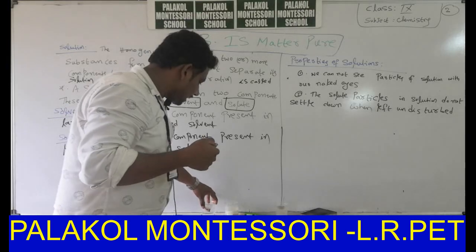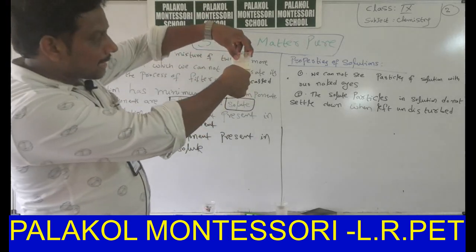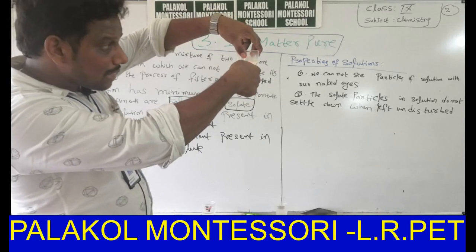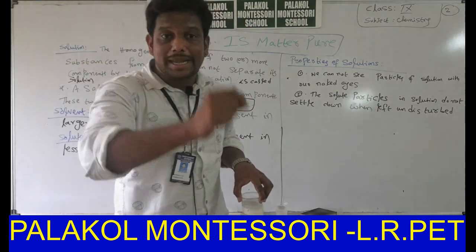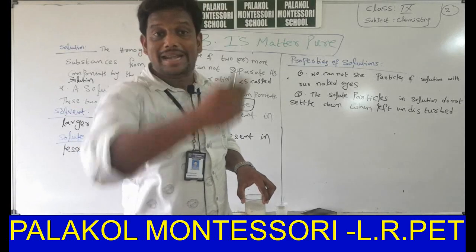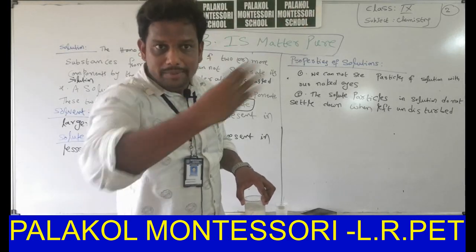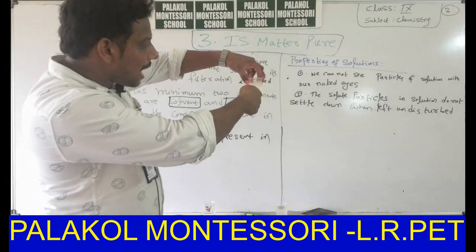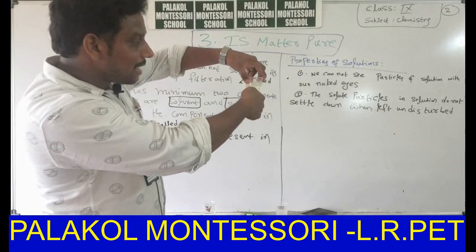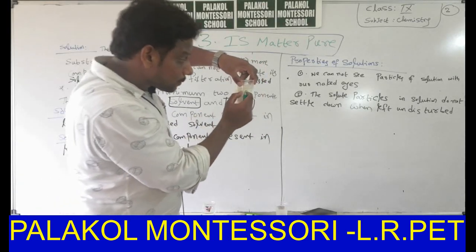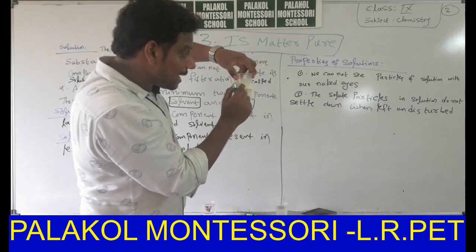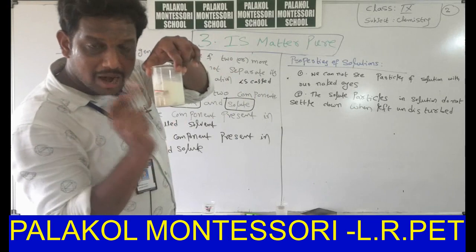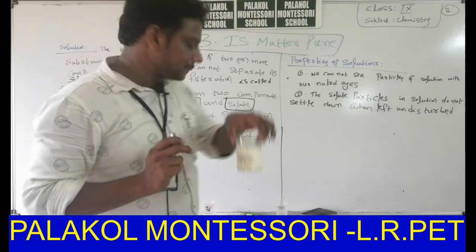Can we see red color in milk? We can see red color in milk, but red light does not pass through the milk. Why? Because milk particles scatter the beam of light, making it go elsewhere. That's why these solution particles do not pass the light through. This type of solution is called a colloid. Milk is an example for colloid.